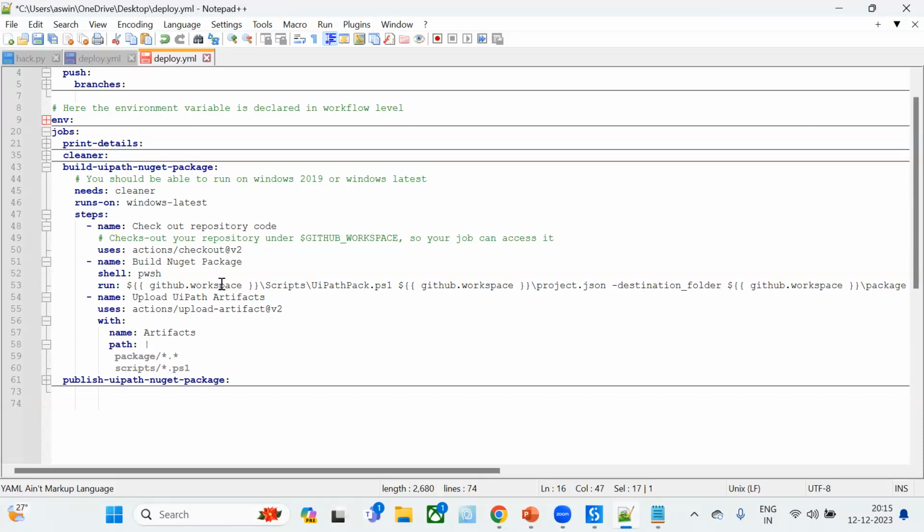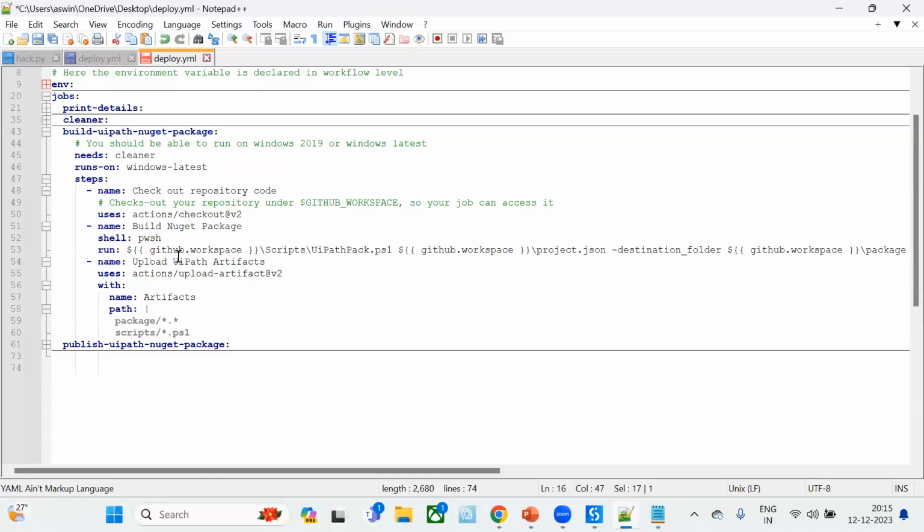As you have noticed, we have stored the scripts in our project folder, right? Two scripts. One is for the build package and the next one is for deploying the same to Orchestrator. Anyway, now we are going to run the build package. That's the job which we have opened, right? So we are going to build the NuGet package. Here it is asking for the shell. Now we are using the PowerShell script in order to do that, so we have provided PowerShell. And what is next? Run.